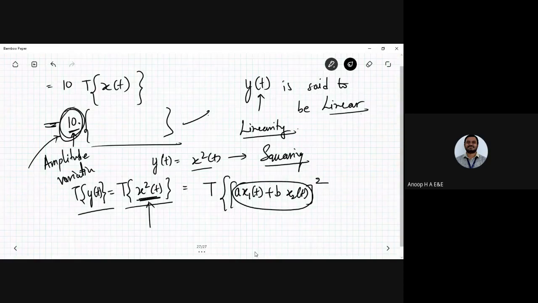I need to square it. Okay, hope you are getting what I'm writing here. So this is the x of t signal that is there, so that I need to square it. Okay, so what do I get?